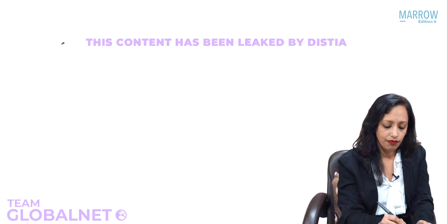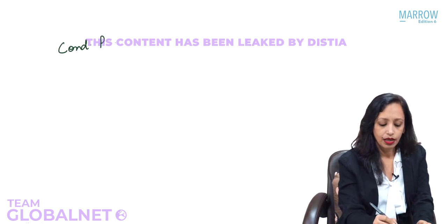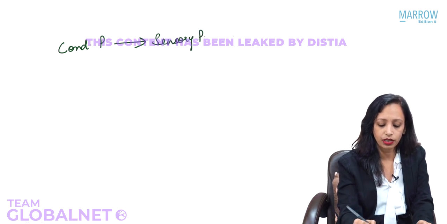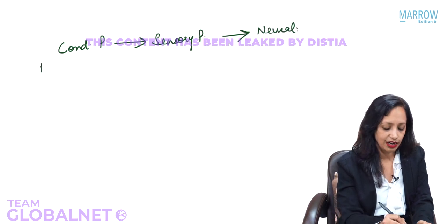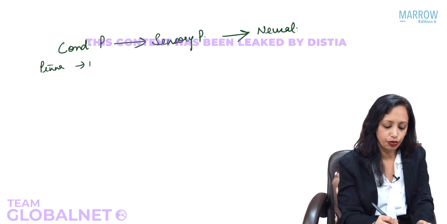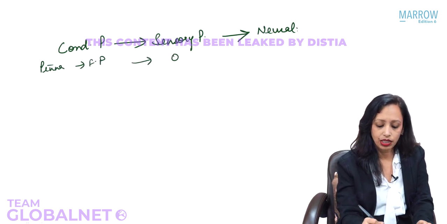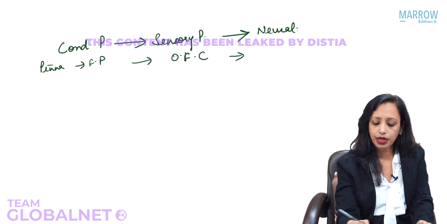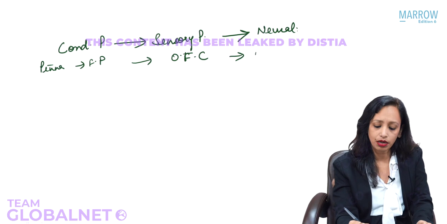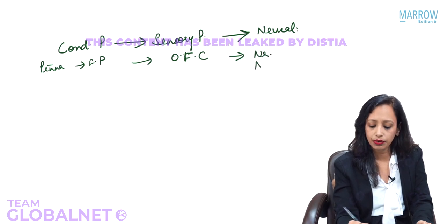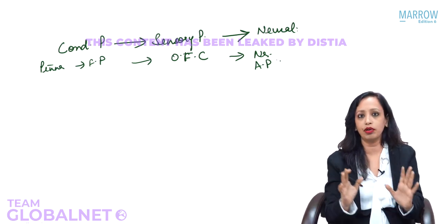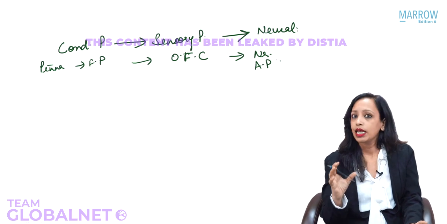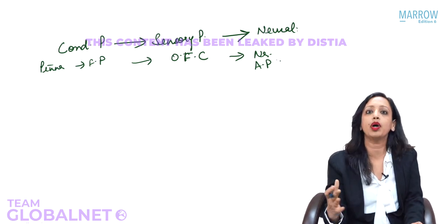So what are the pathways? We have the conductive pathway, then we have the sensory or cochlear pathway, and then we have the neural pathway. The conductive pathway is from pinna to footplate. Sensory is in the organ of Corti, and neural starts from the nerve going to the auditory pathway. Okay, so now we know the different pathways for transmission of sound, and if there is any defect in a pathway, where the defect is and what we call it.